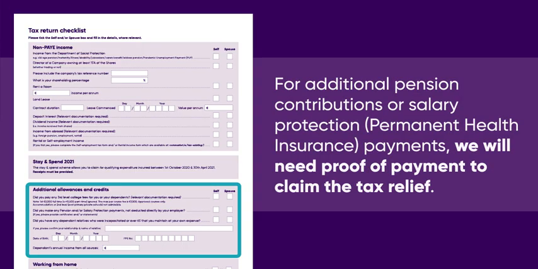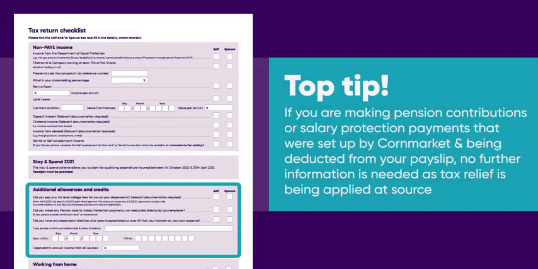If you or your spouse make payments outside of payroll deductions for additional pension contributions or salary protection, otherwise known as permanent health insurance payments, we will need proof of payment to claim the tax relief on these. Please note, if you are making pension contributions or salary protection payments which are set up, for example by Cornmarket, and are being deducted from your payslip, no further information is needed as tax relief is being applied at source.